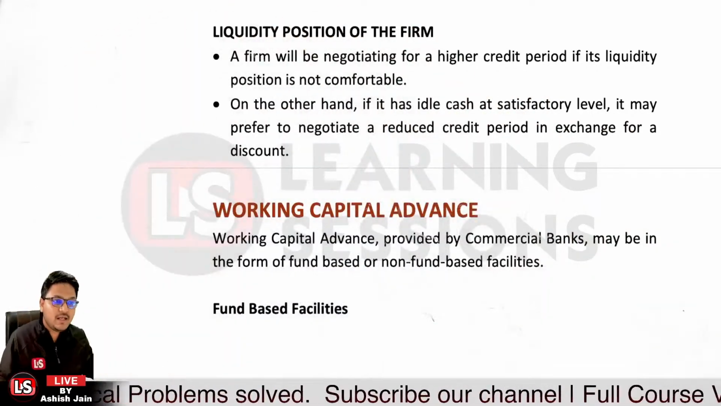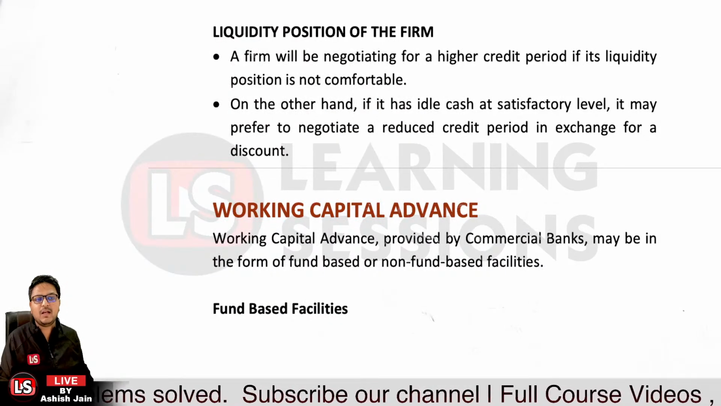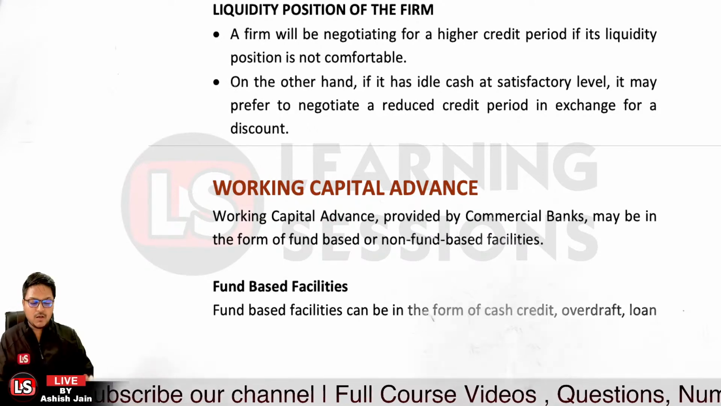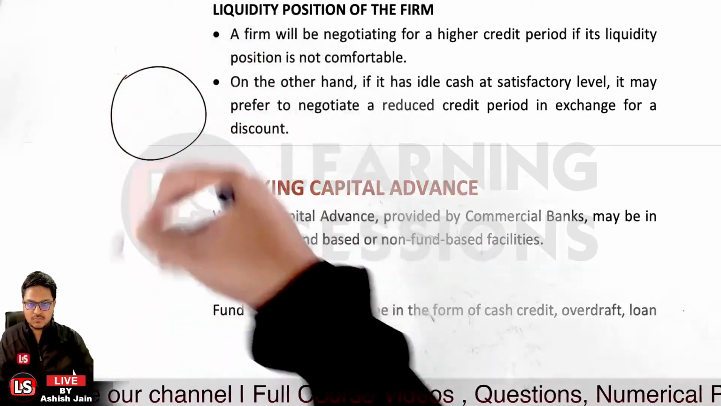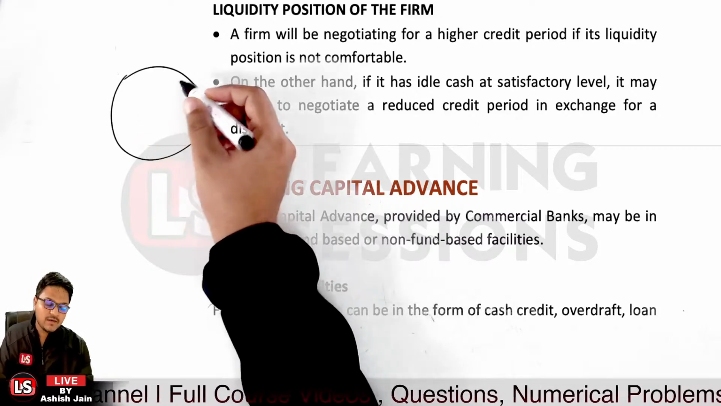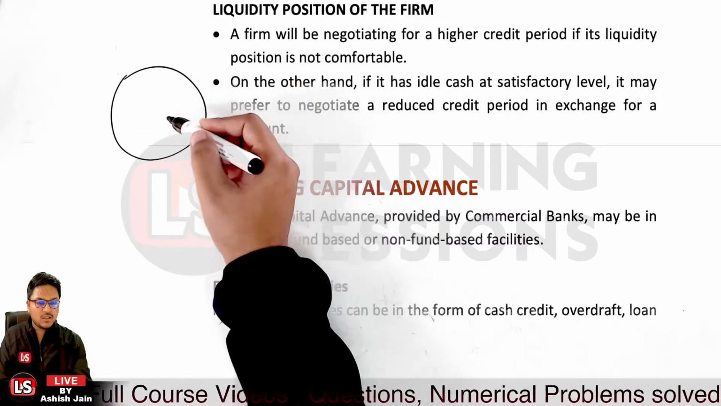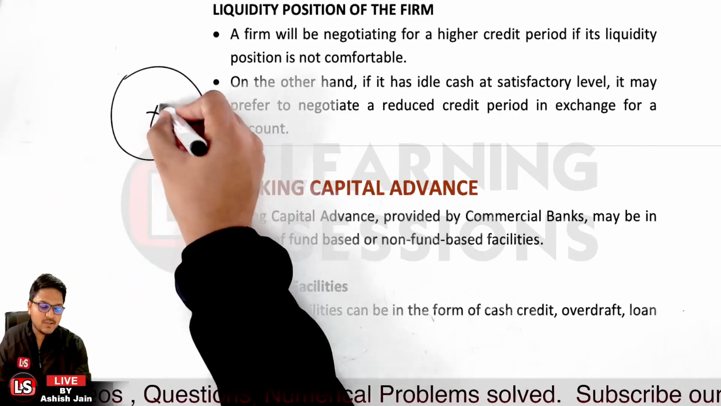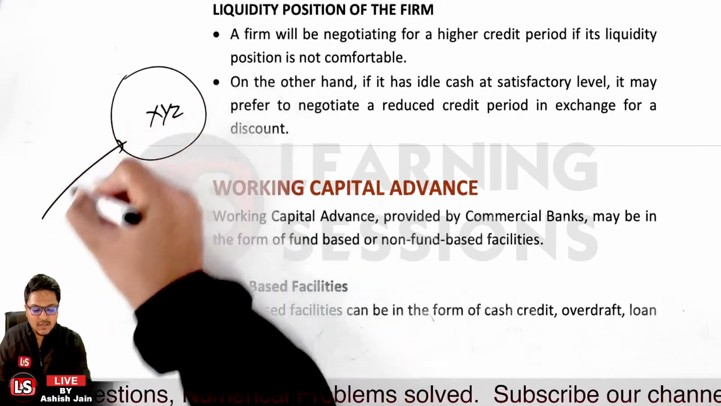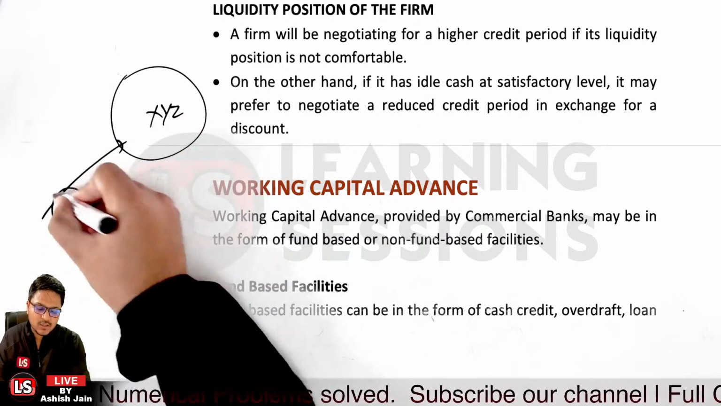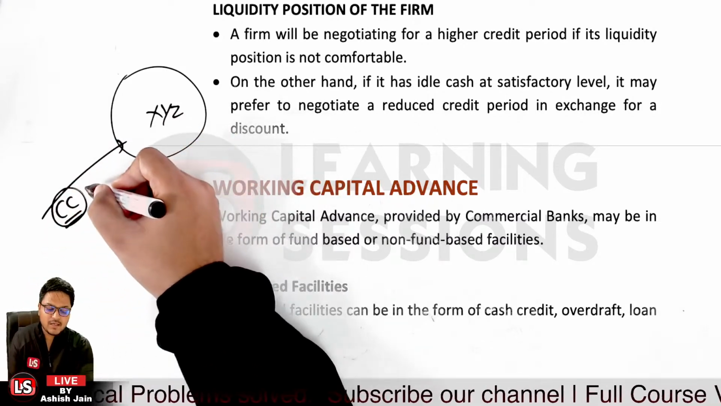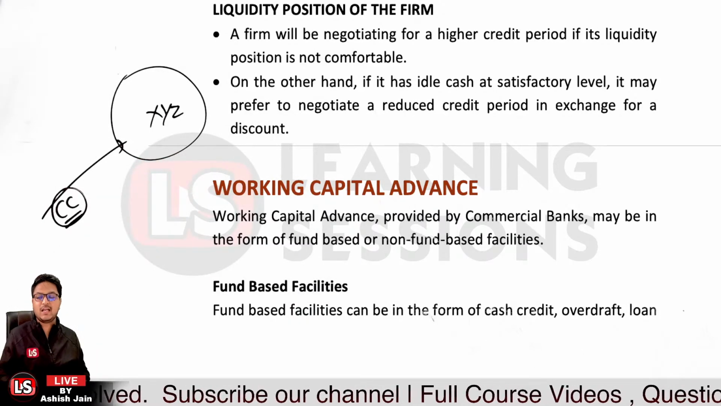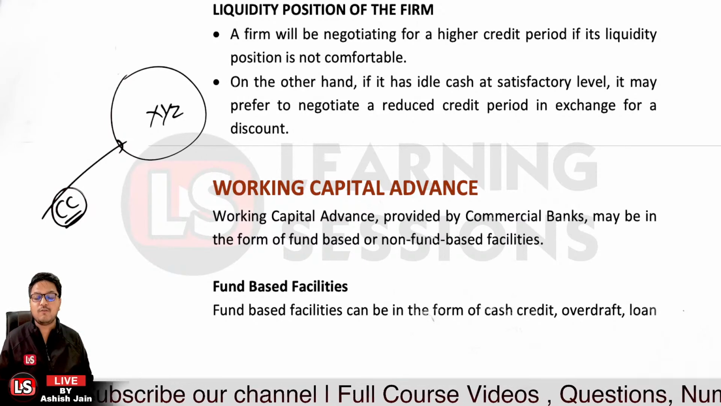Then it's related to the working capital advance, which is provided by the commercial banks. Now we are talking about the sources which are available. We have learned about the trade credit, and next it's related to the working capital finance. Now XYZ firm can get a CC limit sanction, that is a cash credit limit, which is sanctioned for working capital purposes only. It can be sanctioned by the commercial banks, and it can be in the form of fund based or non-fund based facilities.